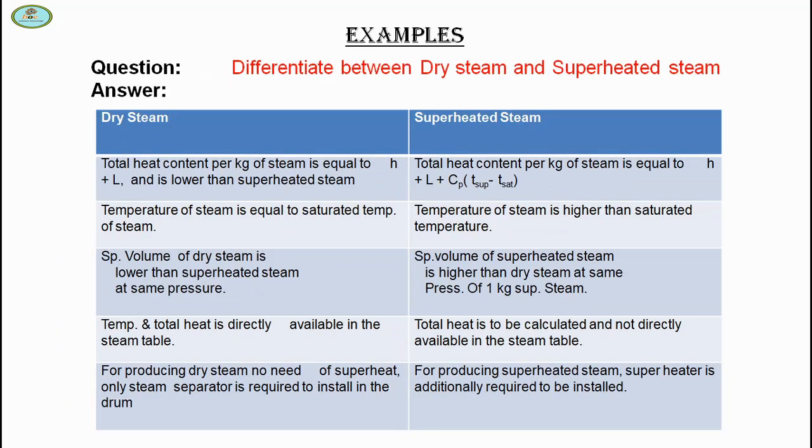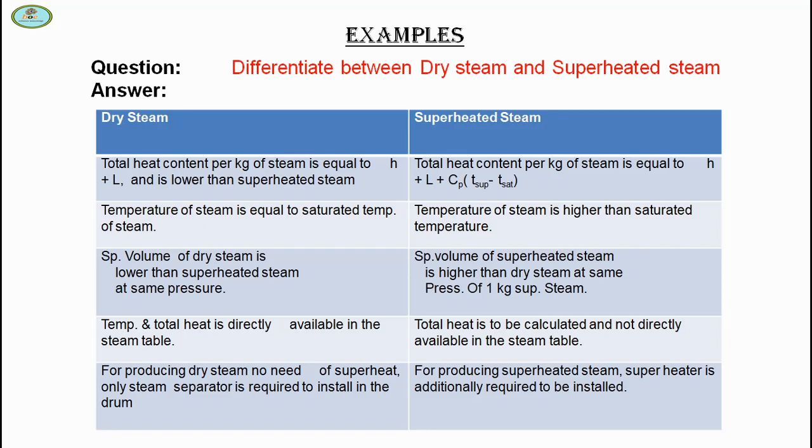Next question is to differentiate between dry steam and superheated steam. Dry steam heat content per kg of steam is equal to h plus L and is lower than superheated steam. Total heat content per kg of superheated steam is equal to h plus L plus Cp into (T superheated minus T saturated). The temperature of steam is equal to the saturated temperature in dry steam, and the temperature of steam is higher than saturated for superheated steam.